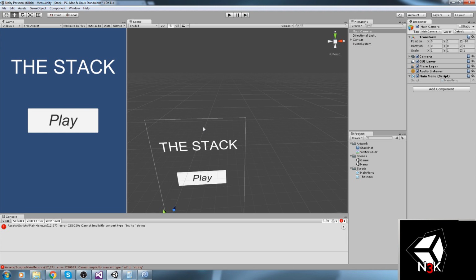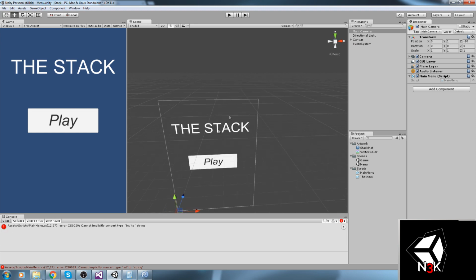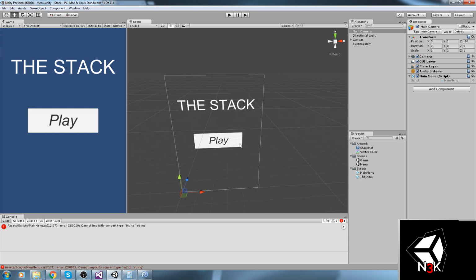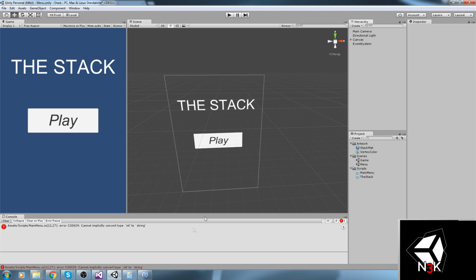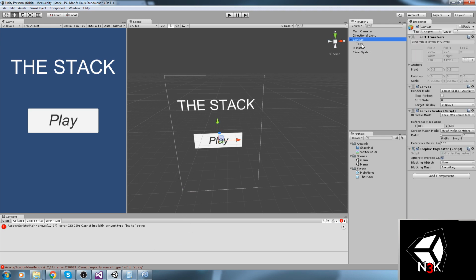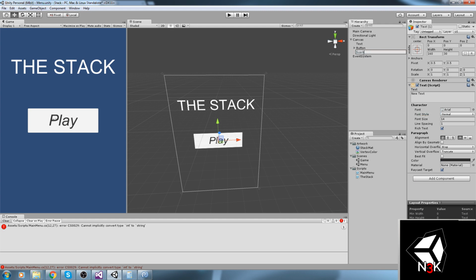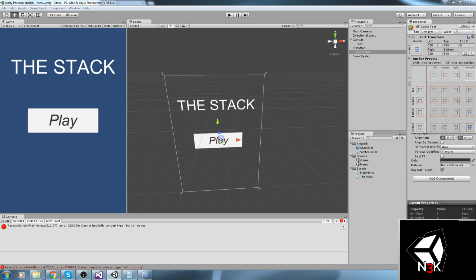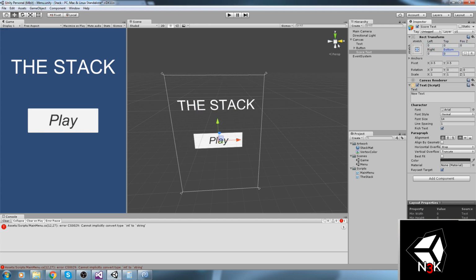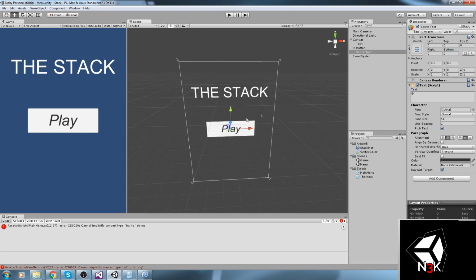Right, now all we need is a place to actually display that high score. So before I fix this little error down here, I'll just right click on the canvas, text, score text, make it scale on the whole screen, why not? Then put it down in the middle and say the text is going to be like 44, why not? 54.